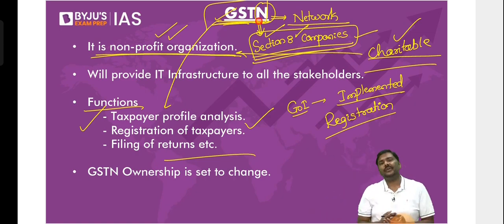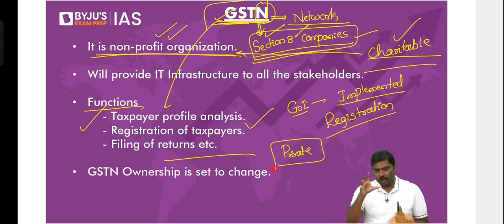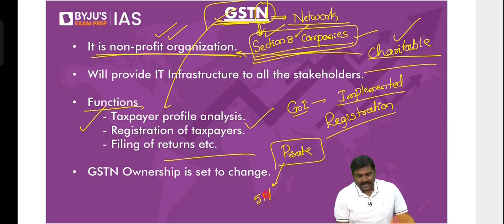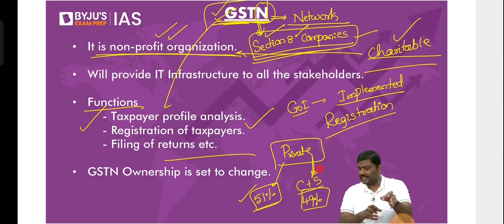Now, when we set up the GST network, there were private sector companies which were owning part of it. How much? Private sector companies owned 51% in the GST network. Central government plus state governments owned 49%. I'll repeat it again. When we set it up, 51% was owned by private sector companies, and 49% was owned equally between the Centre and the states.